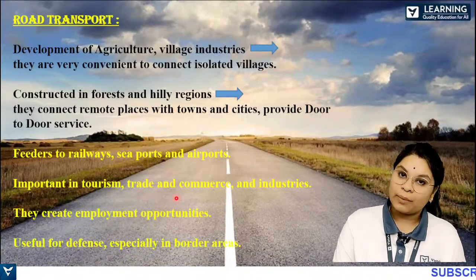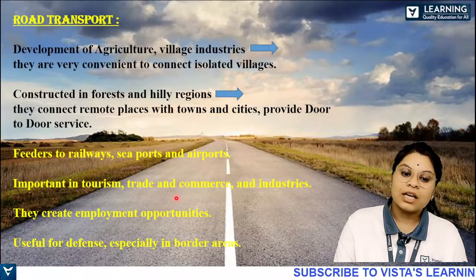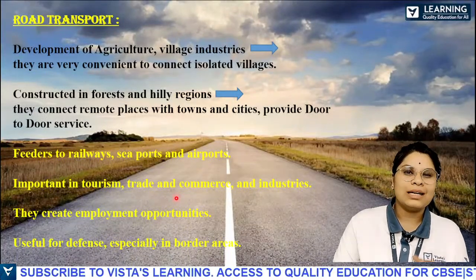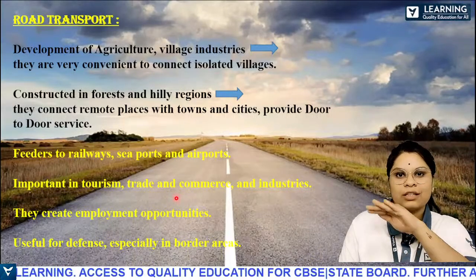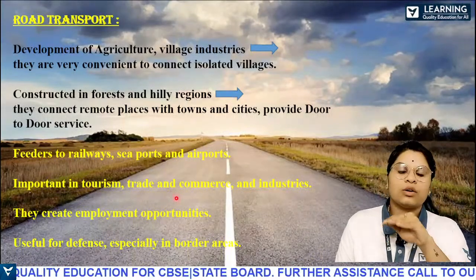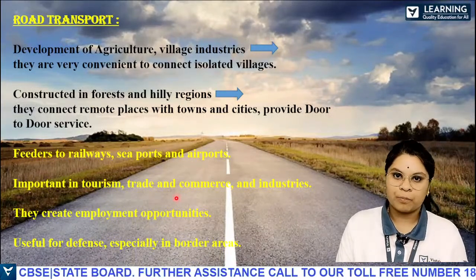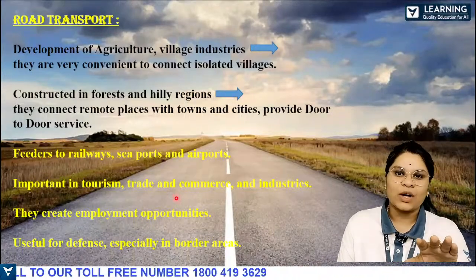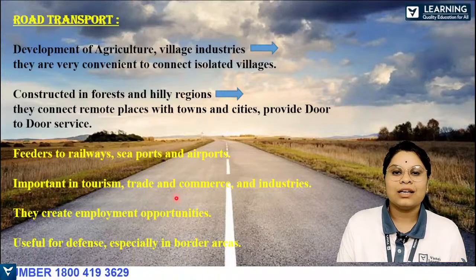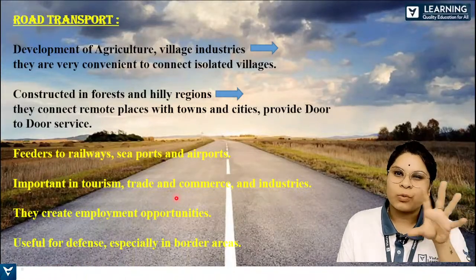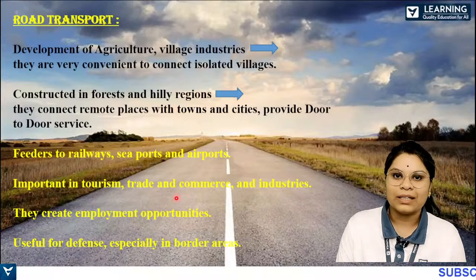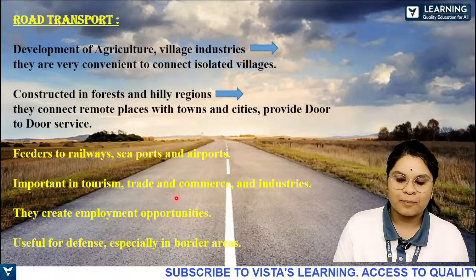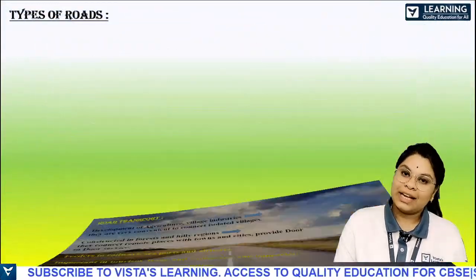And next, they create employment opportunities, and obviously they are useful for defense, especially in the border area. They'll have to be a little more conscious and a little more safe in the border areas. You know why. So roads play a very vital role. Are you understanding? And obviously job opportunities are there, because people are not simply sitting there; they are constructing roads and traveling. They are very much into transport and communication. They'll be getting money, income will be there, things like that. So this is how road transportation is important for human beings. Understood? Yes. So next we'll see the types of roads.